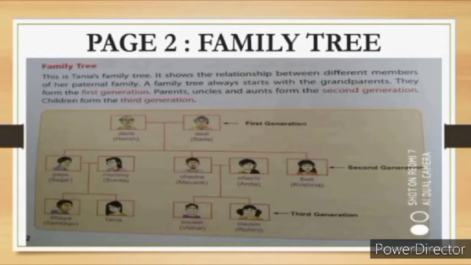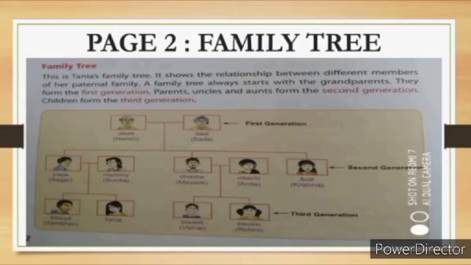Parents, uncles and aunts. Uncles and aunts include your chacha, bua, chachi, fufa, or if the family is maternal, then mama, mami, mausi ji, mausa ji, all are called uncles and aunts. They form the second generation.